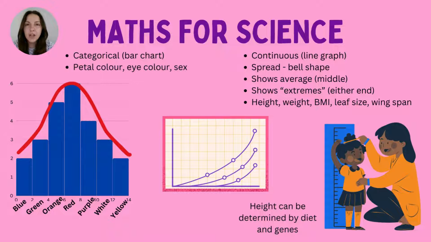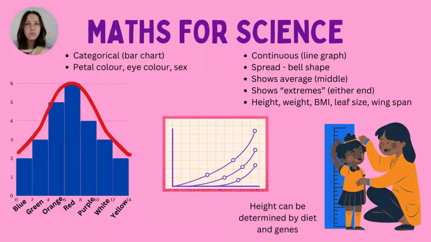In the case of a line graph or a scatter graph, this is more of a continuous piece of data, because what's happening is you're drawing your graph on a continuous scale, and this will be shown through a line graph. I would just like to say at this point, in science, specifically biology and chemistry, and physics as well, if you ever get asked to draw a line graph, please don't feel as though you have to use a ruler unless it's very clear that it's a nice straight line.